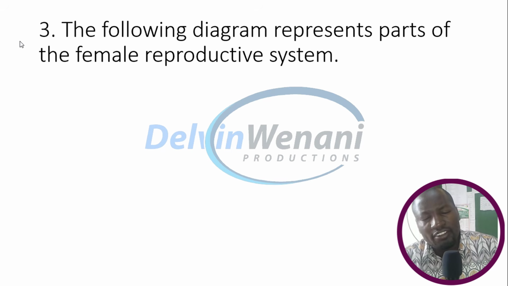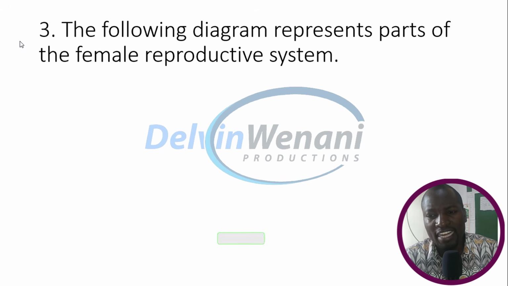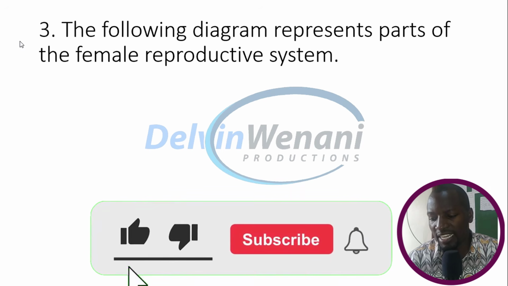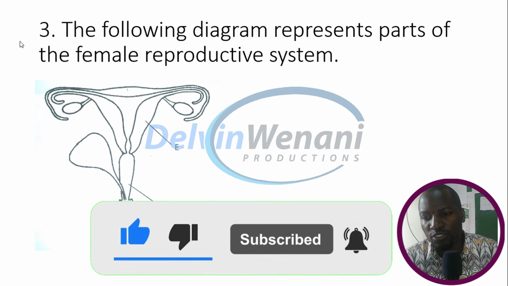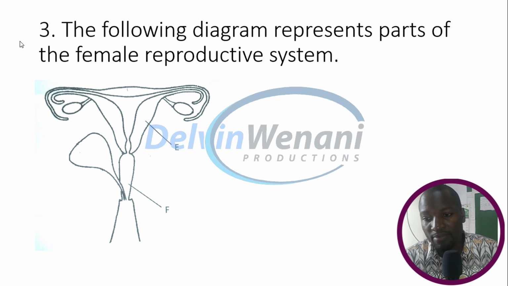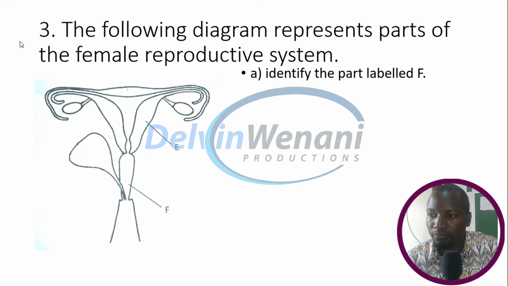The following diagram represents parts of the female reproductive system. We have the parts labeled E and another one labeled F. So let us go to the question. Question number 1. Identify the part labeled F.